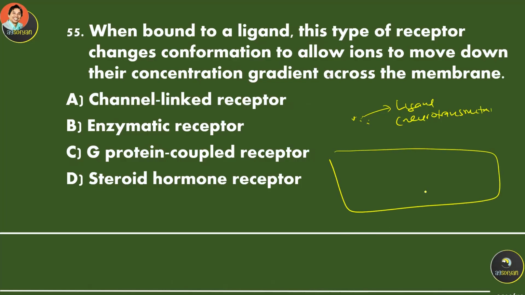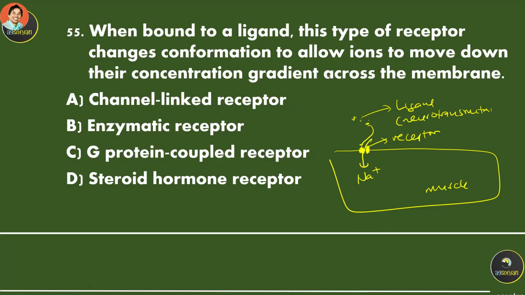Let's say this is a muscle cell. That muscle cell has a channel that has the receptor. When the ligand binds to this receptor, it will open this channel. So the molecule will enter, let's say sodium enters into the cell.